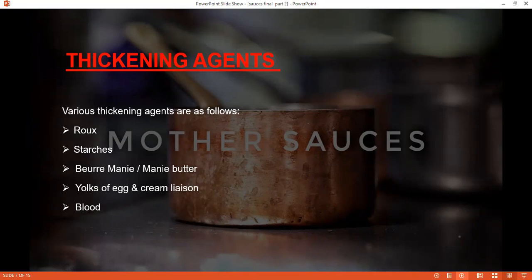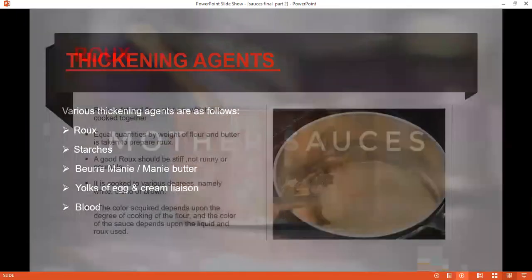Earlier it used to be used, but nowadays we see very rare use of blood. So let's move to each thickening agent and understand how these are prepared to use as a thickening agent for the sauce.